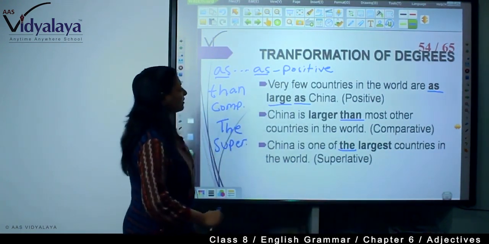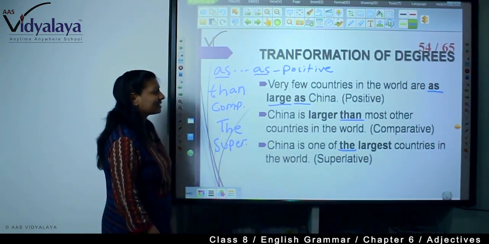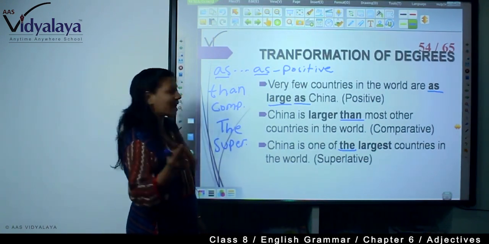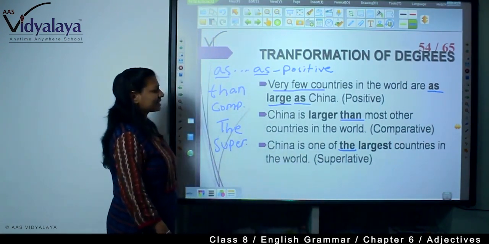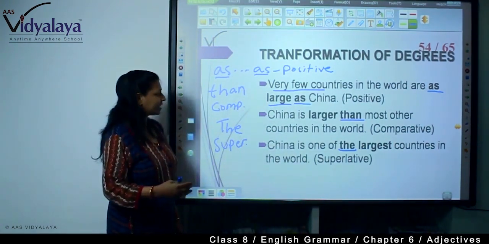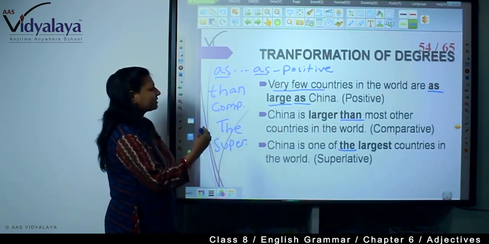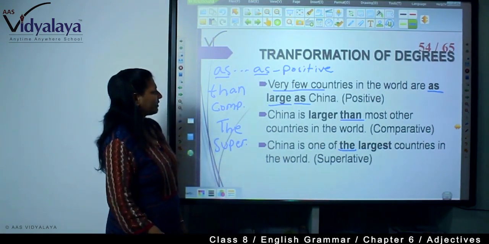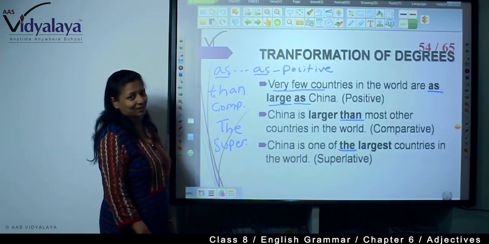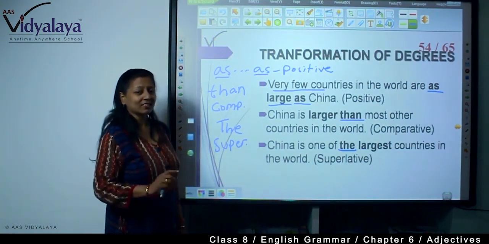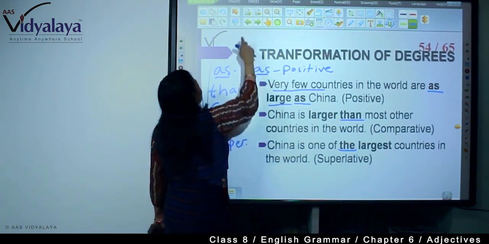Very few countries in the world are as large as China. See, China is larger than most other countries. Why most other countries? Because very few countries in the world are as large as China, but there are some countries which are larger also. So China is larger than most other countries, right? China is one of the largest countries in the world. So China is not the largest country, it is one of the largest countries in the world.